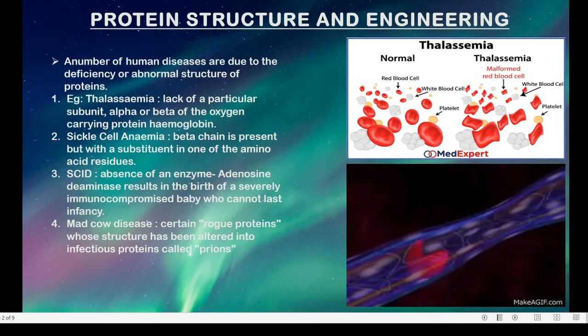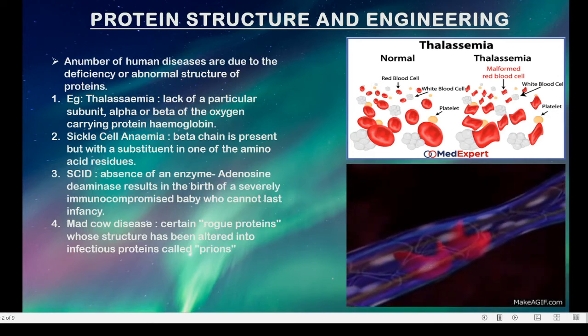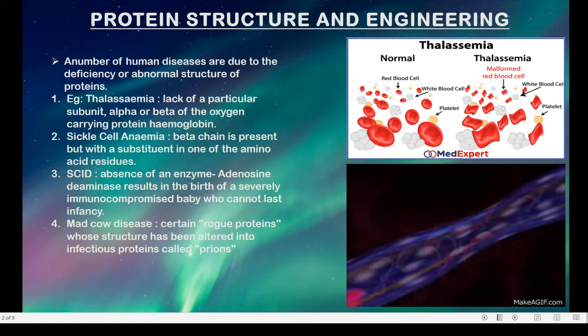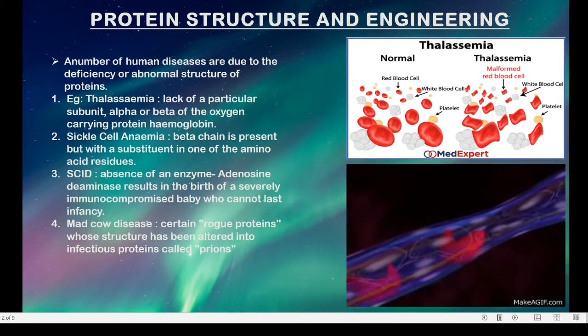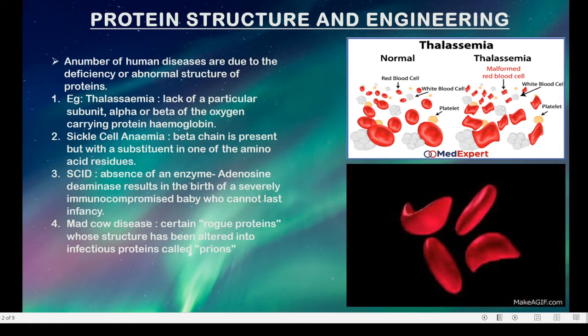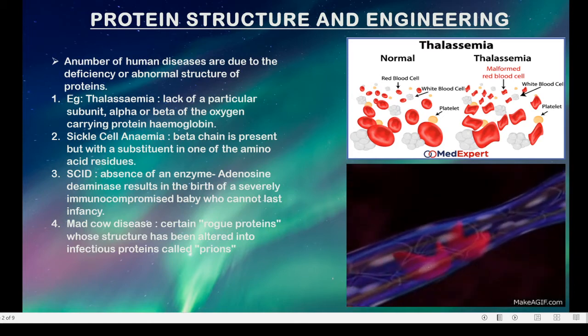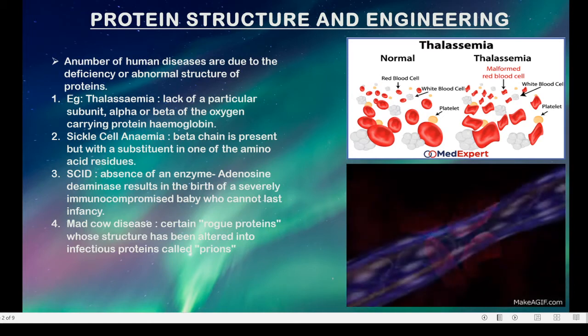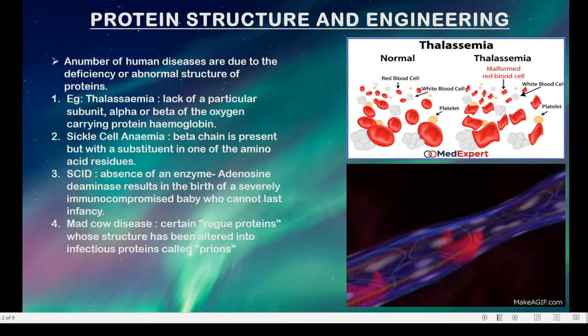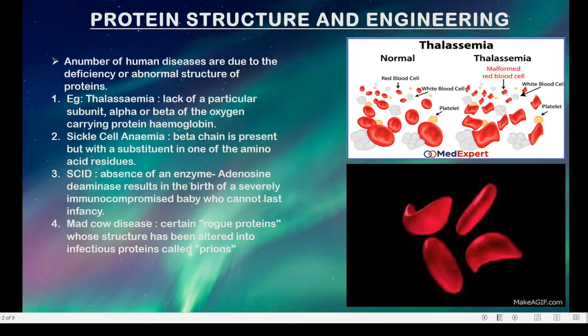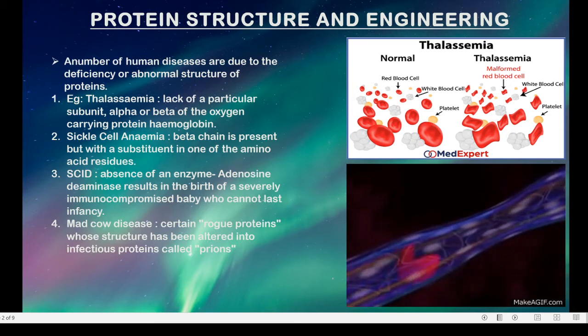Suppose the hemoglobin lacks the alpha or beta subunit. What happens is the oxygen carrying capacity will be deprived. And in such a condition, when the hemoglobin lacks either the beta chain or the alpha chain, it leads to thalassemia, which is fatal. Then comes sickle cell anemia.